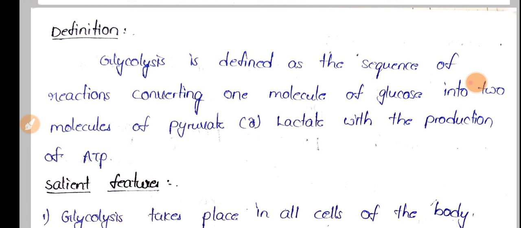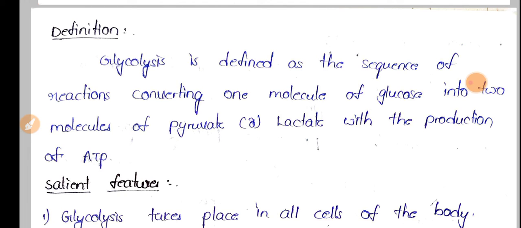So here in the glycolysis pathway, in the first phase, energy is invested, and as a result of this investment, energy is also generated. So the first phase is the energy investment phase, and the second phase will be the splitting phase.